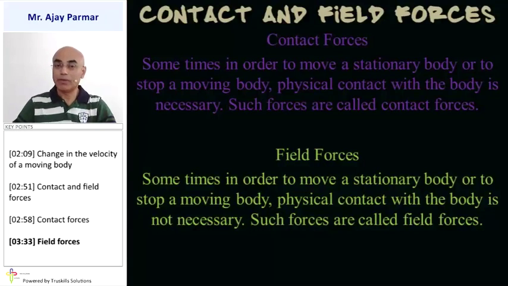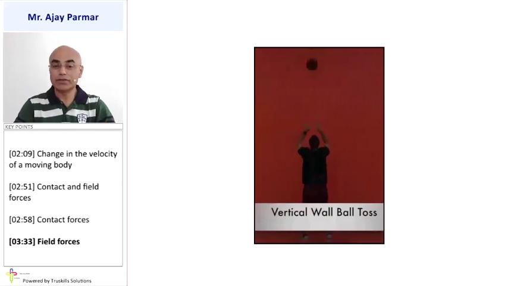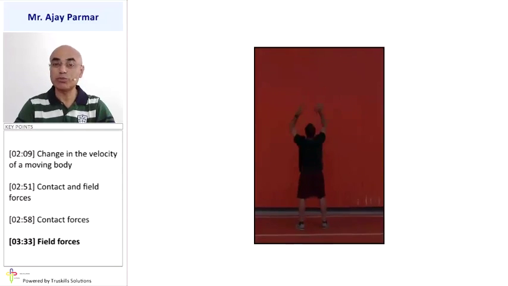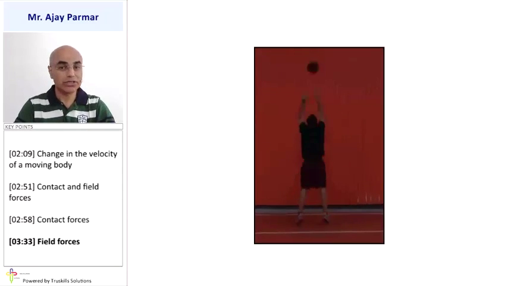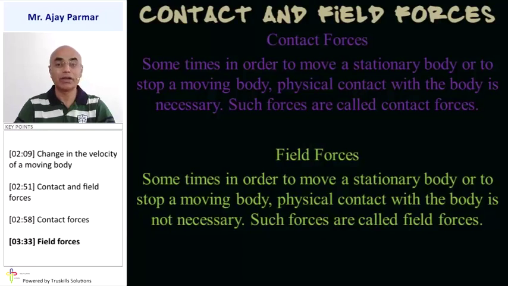Not only that, when we throw a ball upward, it comes back onto the surface of the earth on its own. For example, in the tossing of the ball upward, as you can see, it comes back towards the ground on its own. That is because of the gravitational force, and we shall study that in detail in the next topic.